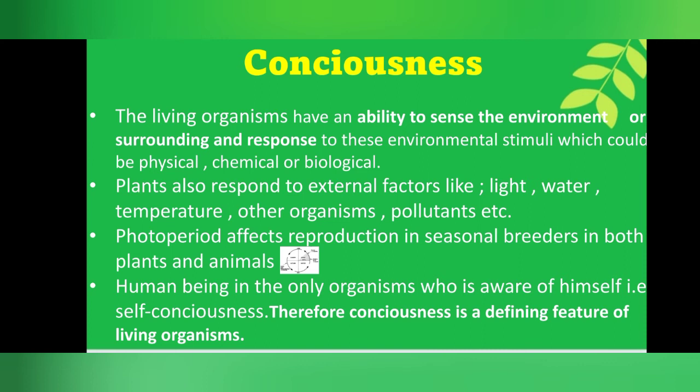Next, an important point to be raised: we see seasonal breeders. It may be a plant or an animal. For example, let's take a mango tree. It gives fruit in the summer season only. In animals, goats and sheep breed only in a certain period of time. So we can say that photoperiod affects reproduction in seasonal breeders in both plants and animals. So consciousness is the defining property of all living organisms.